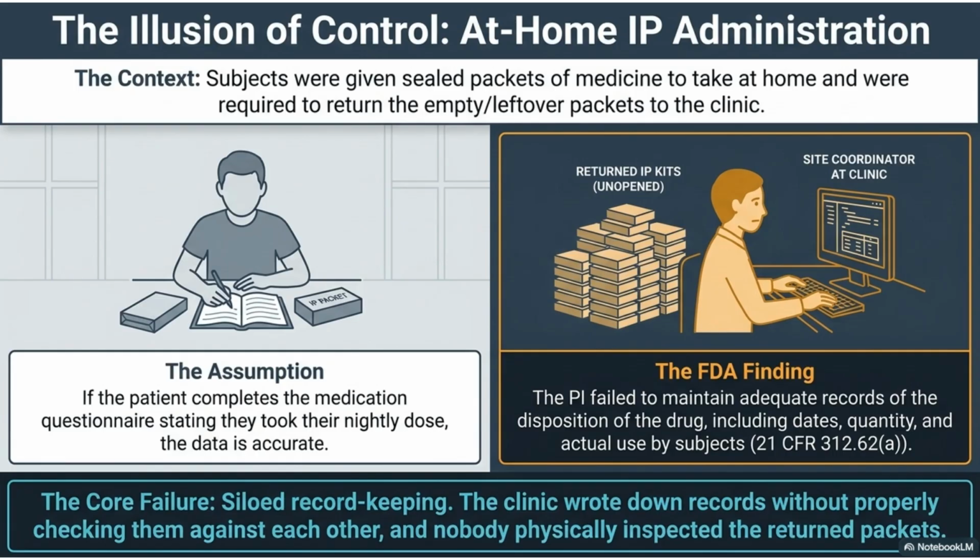We also see the illusion of control in at-home medication. Relying solely on patient questionnaires to document dose administration while ignoring physical kit returns led to an FDA finding regarding inadequate record-keeping of the drug's disposition.